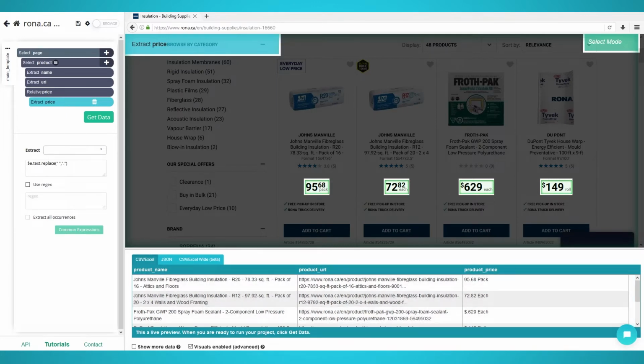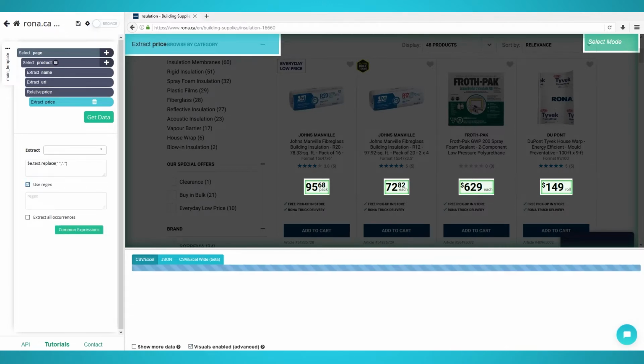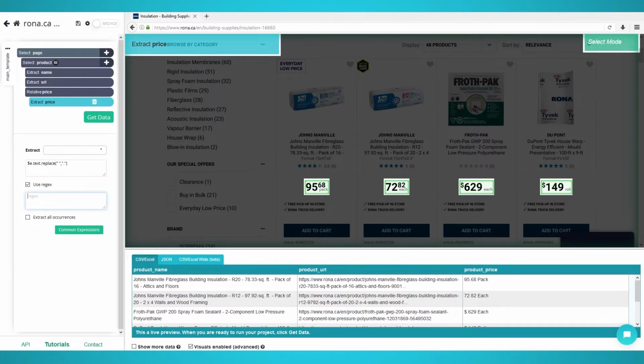Now we need to use regex to only have numbers and the decimal. Begin by clicking the use regex checkbox. Enter this expression to get the prices correctly. Your prices should now be cleanly extracted.